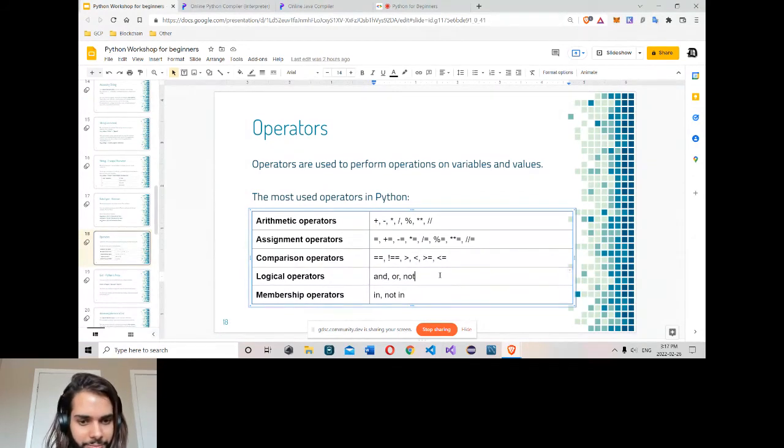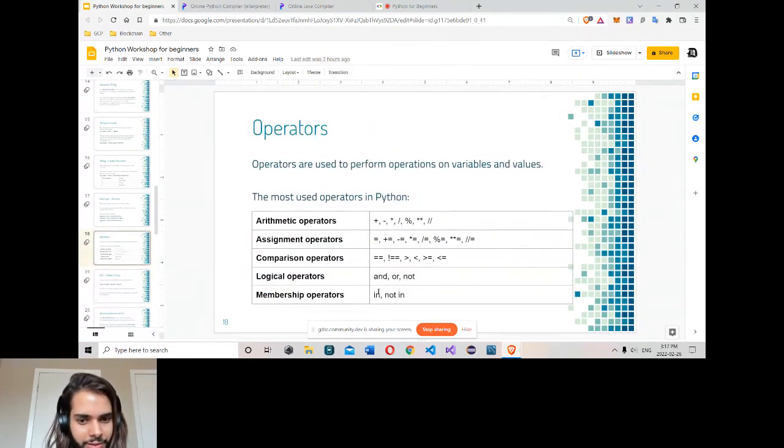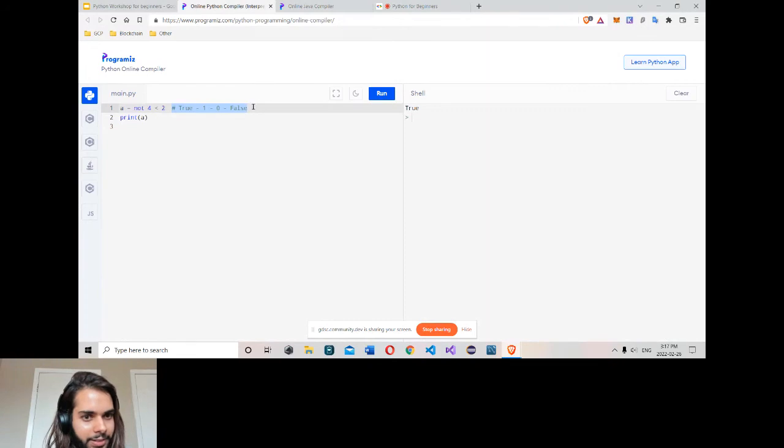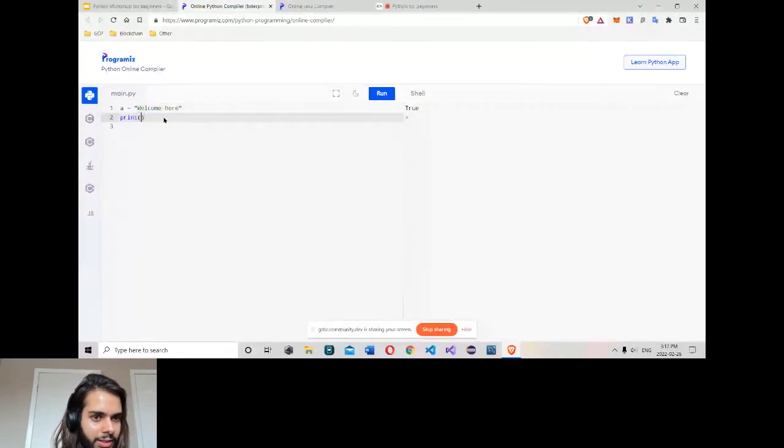True or false again. Membership operators: in and not in. So if I write maybe something like welcome here, I can use an in operator, again as I told before.